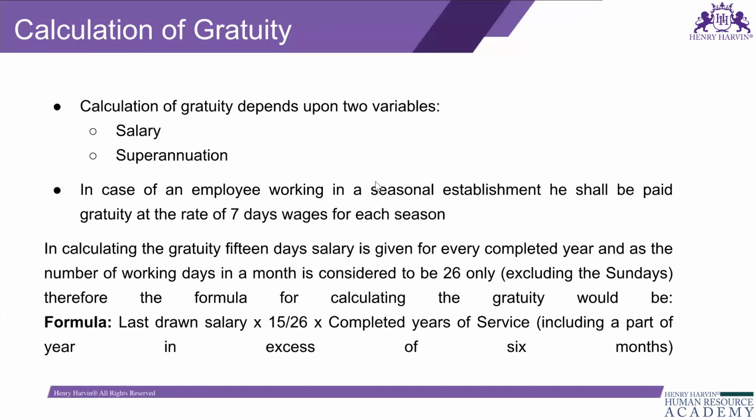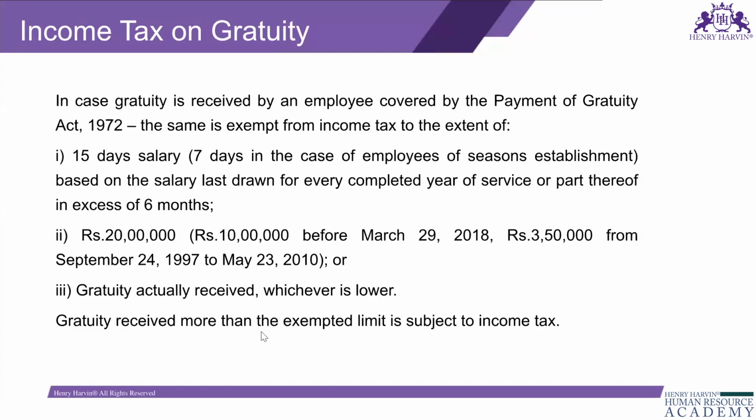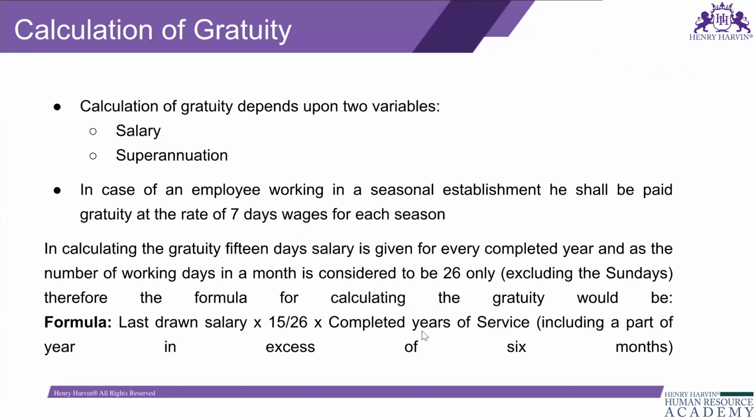In case the employee is working in a seasonal establishment, the gratuity rate will be calculated for 7 days. Instead of 15, here it will be 7. So last drawn salary into 7 divided by how many working days the employee is working. Seasonal employees will have some number of working days, so that will be divided, and completed years of services we have to calculate. But for a normal establishment, we will forget about the seasonal establishment.